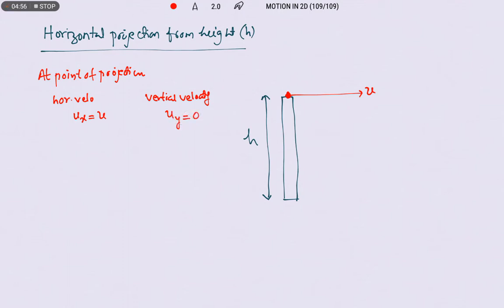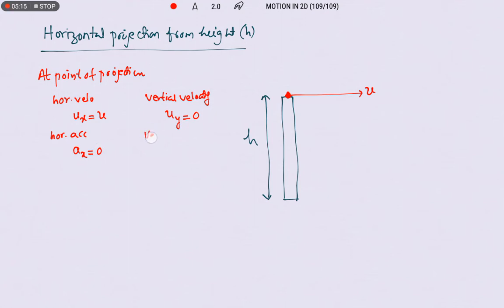Next, horizontal acceleration. We know that in the case of projectile motion, at any instant of time its horizontal velocity is constant. The rate of change of a constant quantity gives 0. Therefore, ax equals 0.